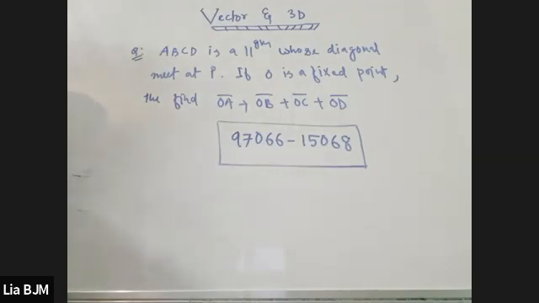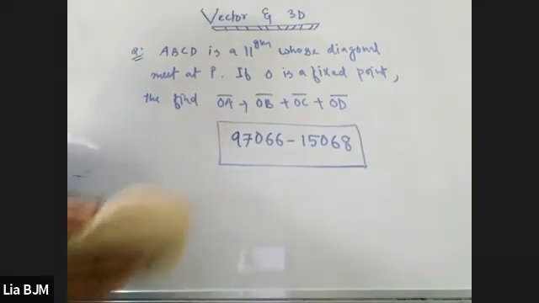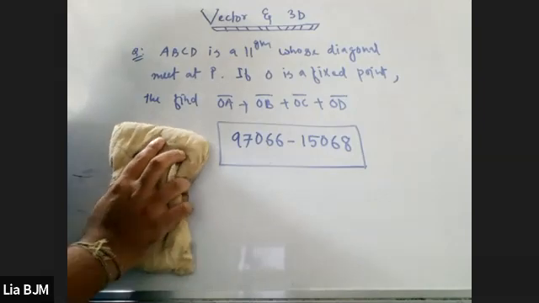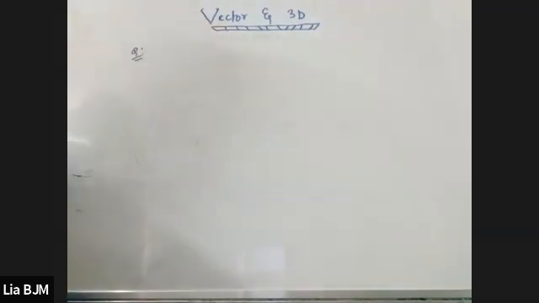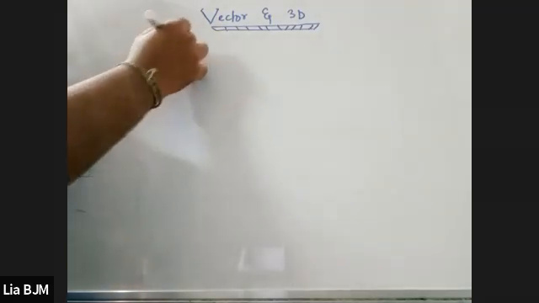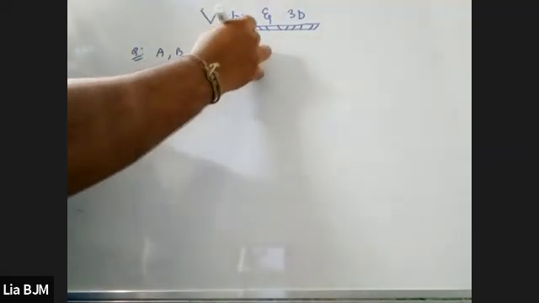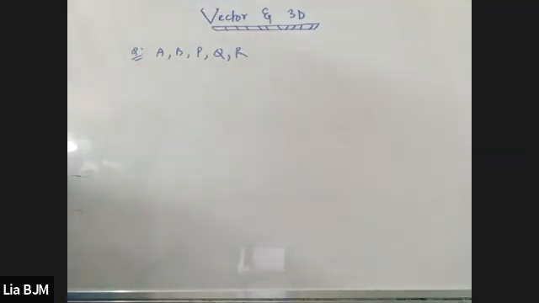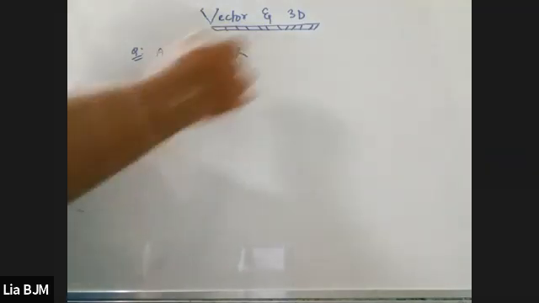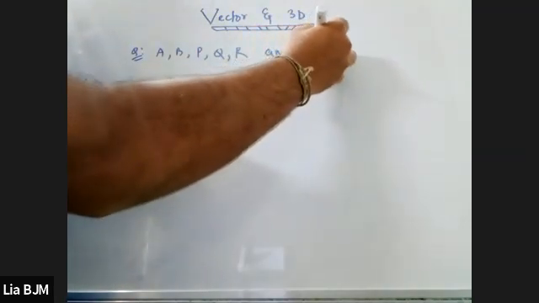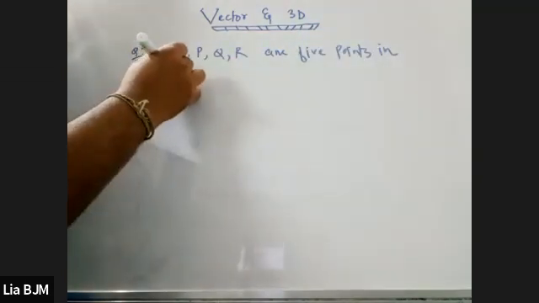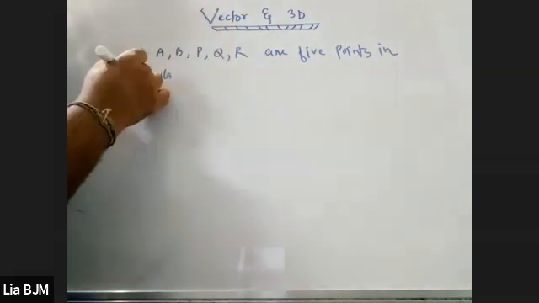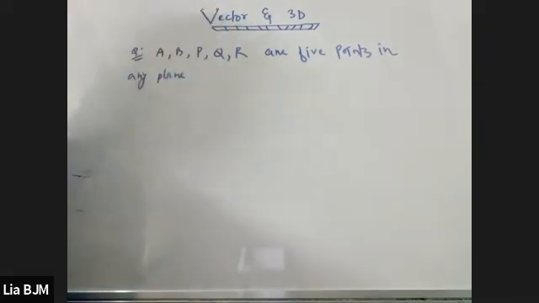Let's take one more question as homework. You can do both of the questions as homework for the first class. I'm going to give another thing, and then I'm going to give the assignments also, which is very crucial. So please write it down. A, B, P, Q, R are 5 points in a plane, or you can write in any plane, because this can be any plane.